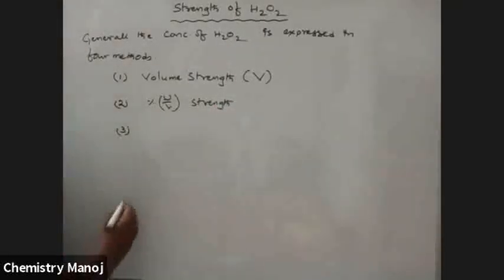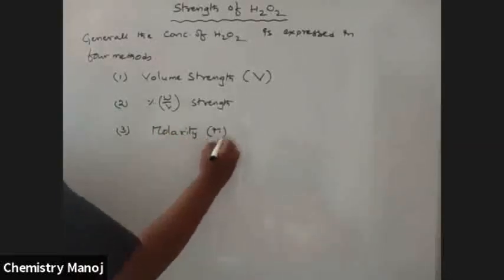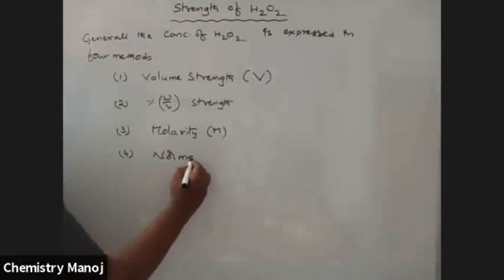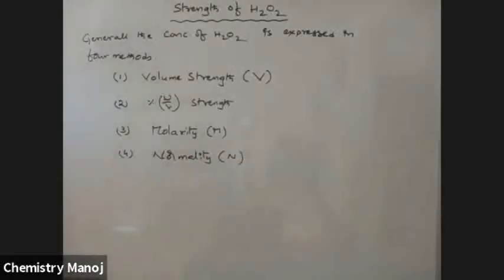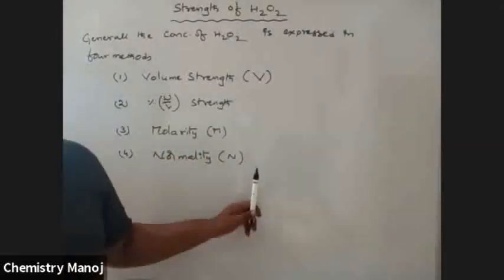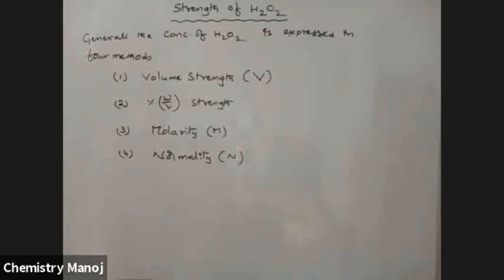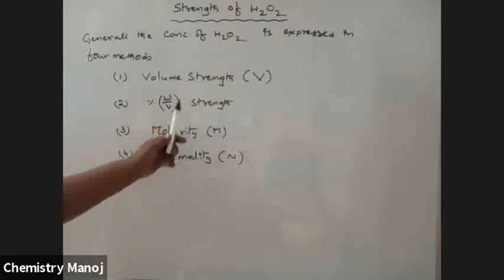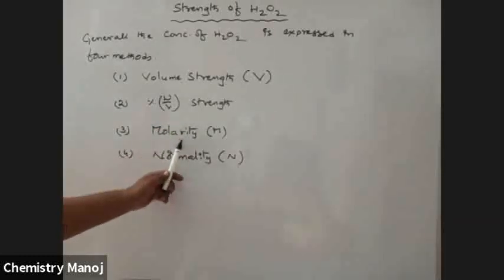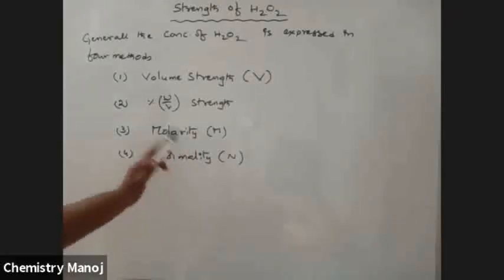Third one is molarity, capital M. Fourth one, normality, capital N. These are the 4 methods to express the concentration of H2O2: either volume strength, or percentage weight by volume strength, or molarity, or normality. Okay, so we are going to take them one by one.